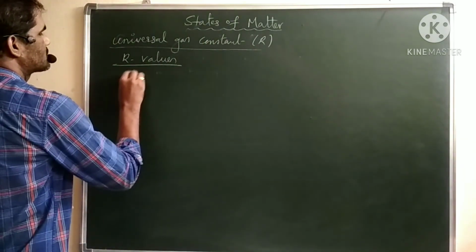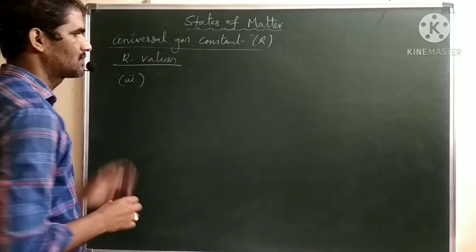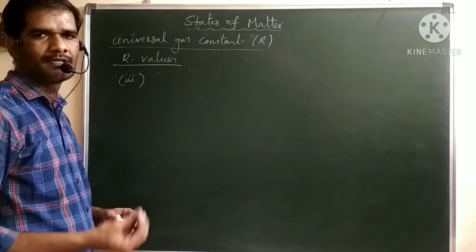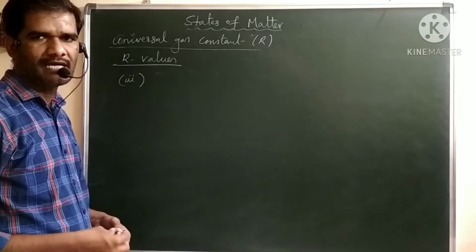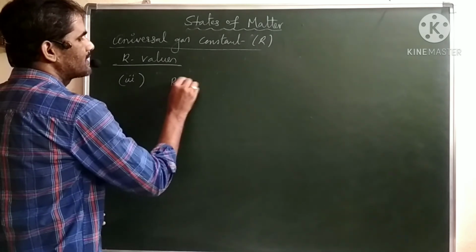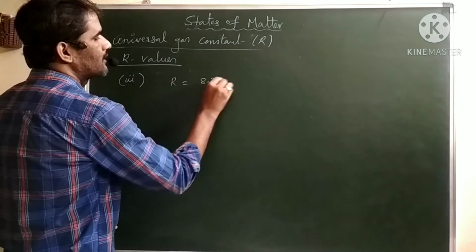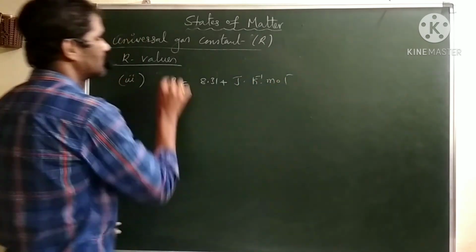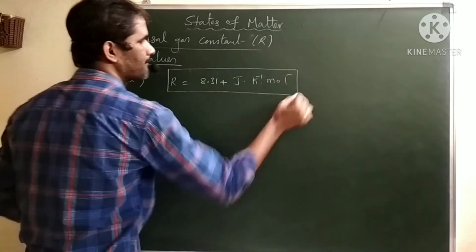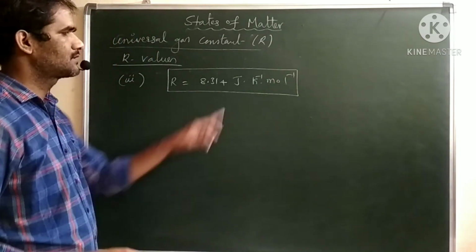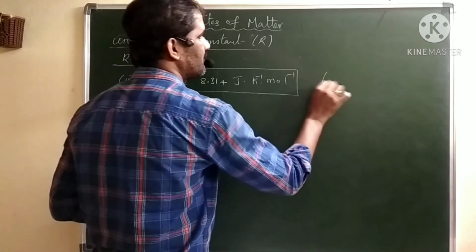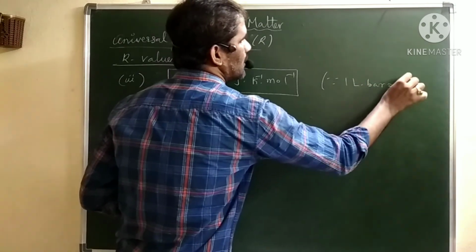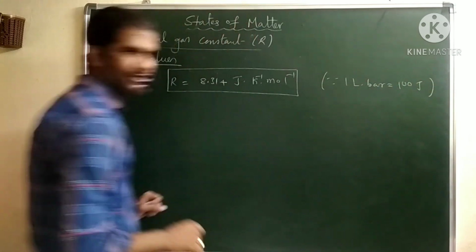The third one, this we will use mostly, is in joules. Already we have discussed that R is work done, and work done is measured in joules or calories. The unit for work done or energy is joules. So here R equals 8.314 joule per Kelvin per mole. This is in terms of joules. How does this come? Here we have the relation 1 liter bar equals 100 joules. This is the interrelation.